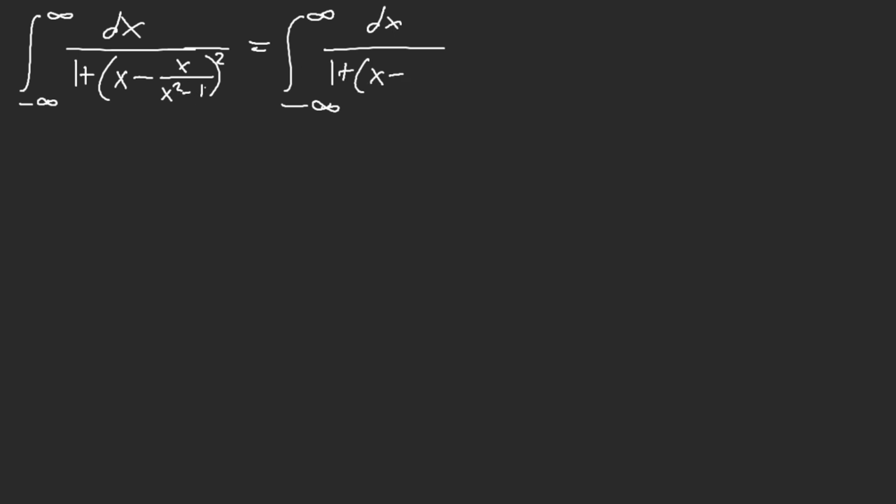You get something like a half for x plus 1, and then minus a half for x minus 1, right? Look, see, partial fractions, and we still get the form that we can use in Glasser's master theorem.